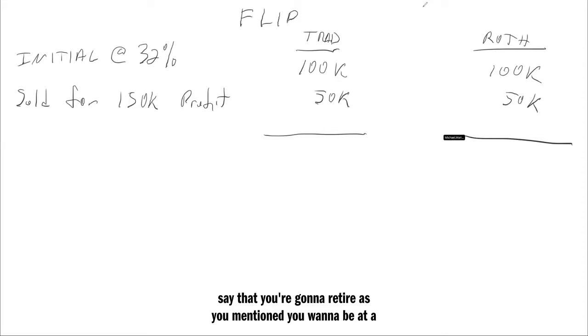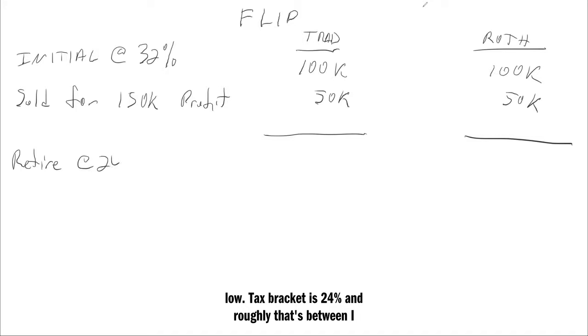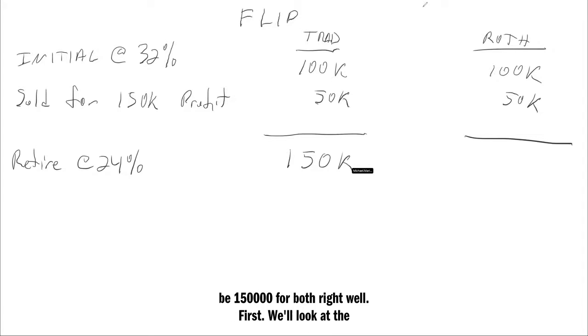All right, now let's say that you're going to retire. As you mentioned, you want to be at a lower tax bracket, which is 24%. And roughly that's between, I believe, $84,000 and $162,000, which is modest. And especially by the time you retire with inflation, that's really modest. But we'll use this for an example. All right, so our total is going to be $150,000 for both, right?